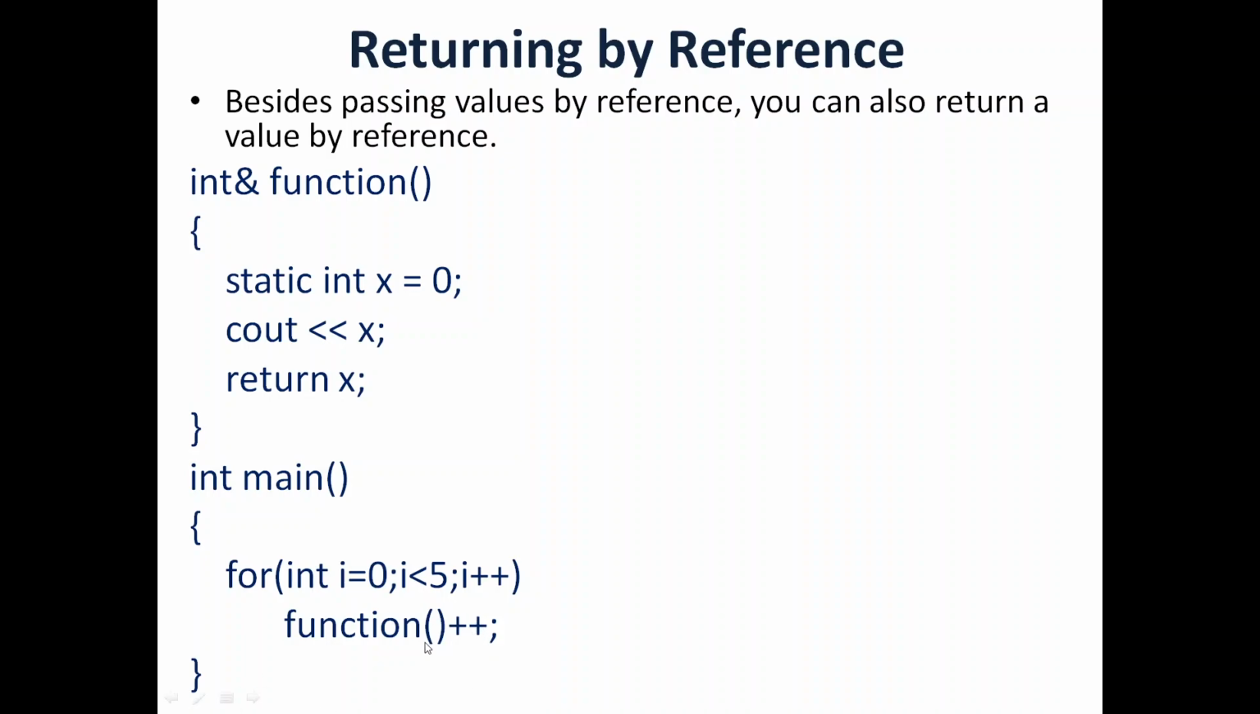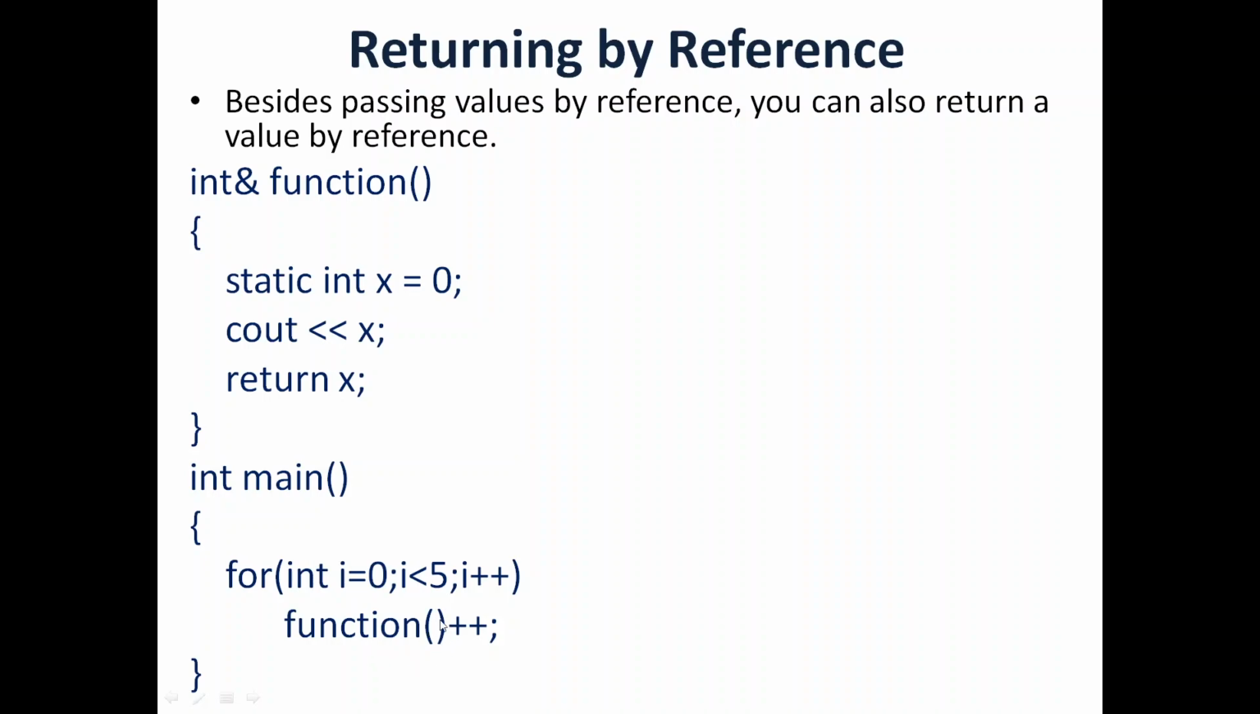Remember, this is a peculiar statement. We generally don't increment functions. We can increment variables only, not functions, but here it is accepted because the return type is mentioned as a reference variable of x. So when you say function plus plus, it's equivalent to x plus plus. At the time of execution, after the function is executed, it is going to return x as a reference variable.